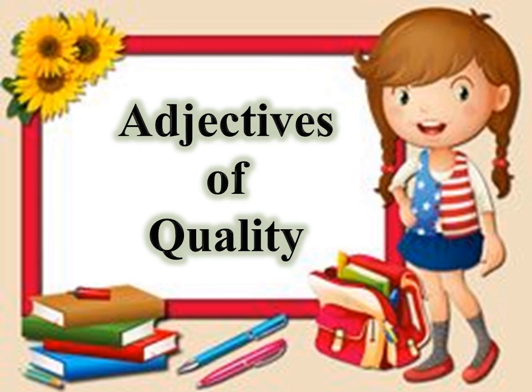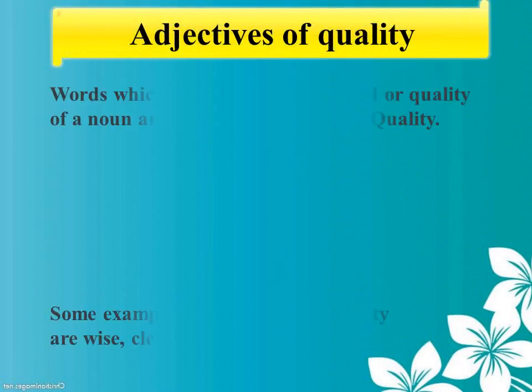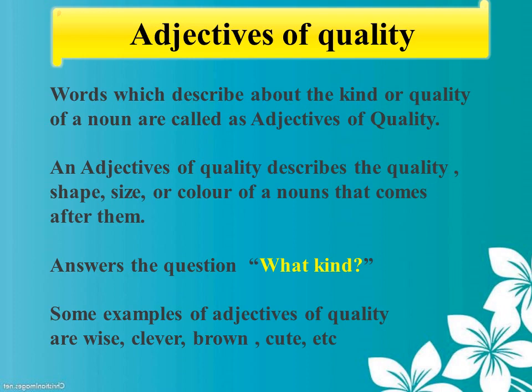Now we will see the first kind of adjective. Adjectives of quality. What is adjectives of quality? Words which describe about the kind or quality of a noun are called as adjectives of quality. And adjectives of quality describe the quality, shape, size or color of a noun that comes after them. Adjectives which answer the question what kind are called as adjectives of quality.